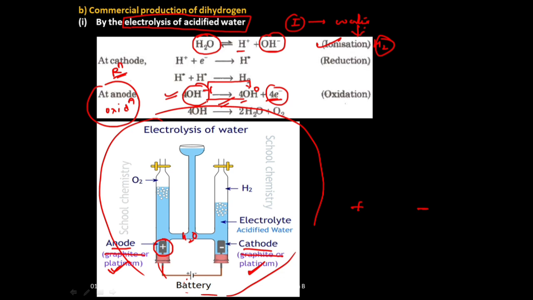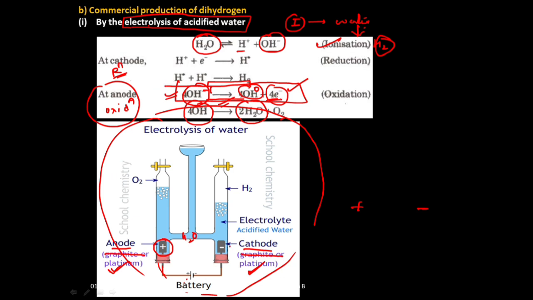So this is how we get the oxidation process. These OH will further combine themselves and form water once again. This is the oxidation reaction that occurs. You have to remember this first step, very important. From this step we can understand the oxidation of OH minus to give electrons.